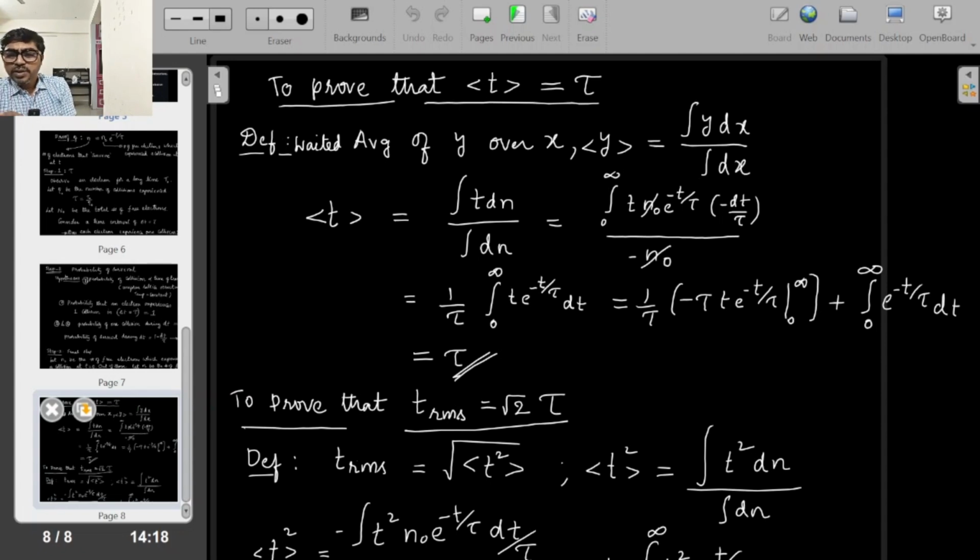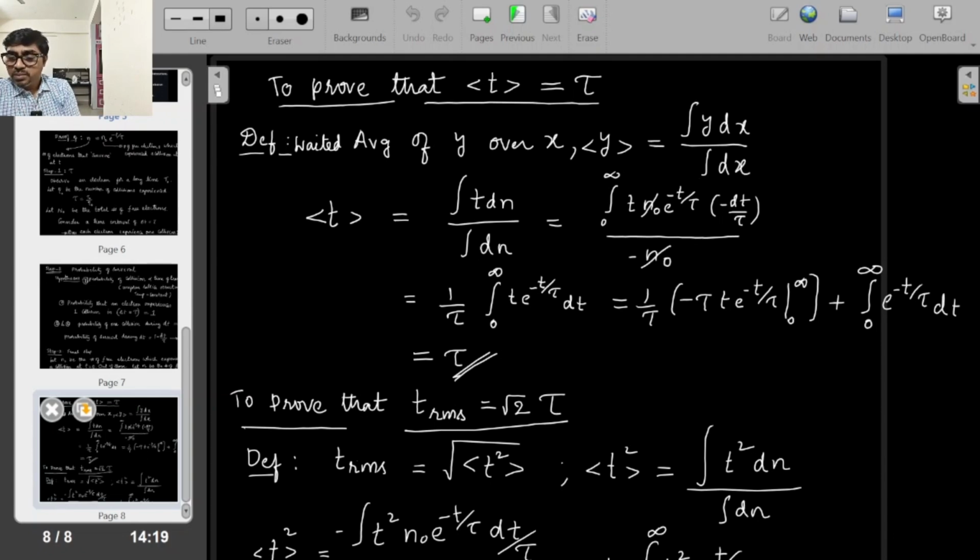Then by simply substituting y as t and x as n over the number we are dealing with, and averaging it, you see that integral t dn by integral dn is what you have. With simple integration you will get an integral of x times e power minus x dx. You will do integration by parts, that is integral u dv equals uv minus integral v du. If you simplify it, you will be able to do it very easily. You can just take a screenshot if you require. Simple mathematics, simple calculus.